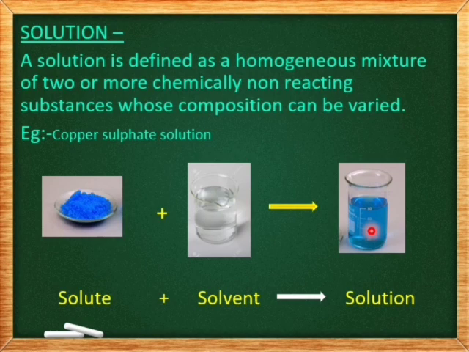We find the water evaporates and after some time all the water evaporates and copper sulfate crystals are left behind. Hence, this copper sulfate solution is a homogeneous mixture. And generally, solutions are homogeneous mixtures of two or more chemically non-reacting substances whose composition can be varied.